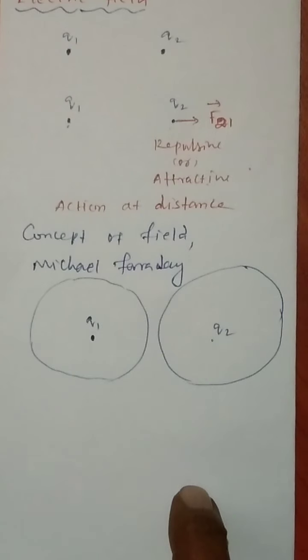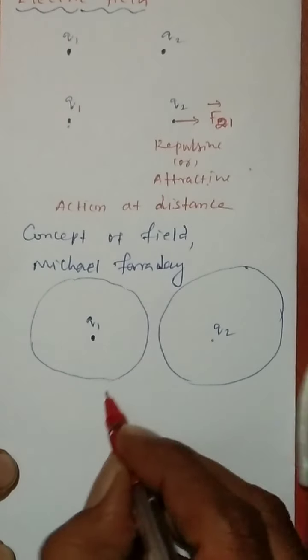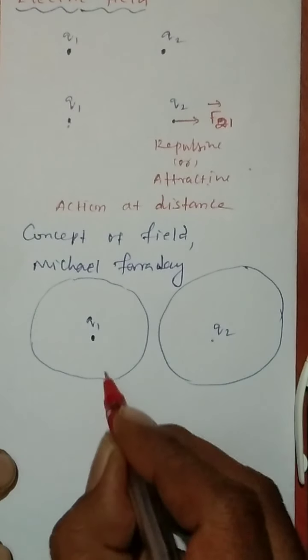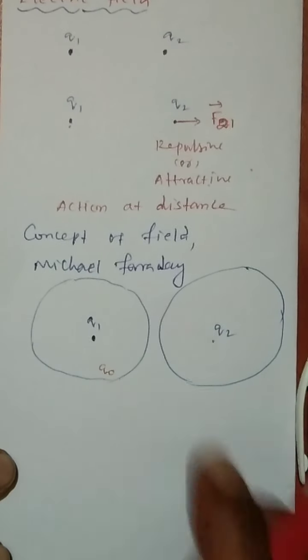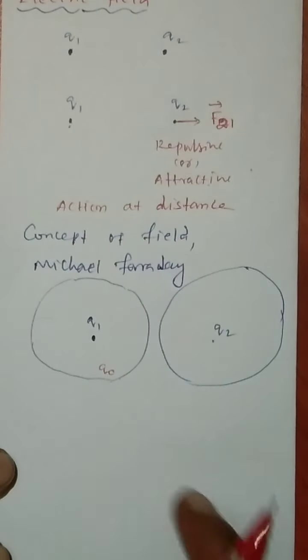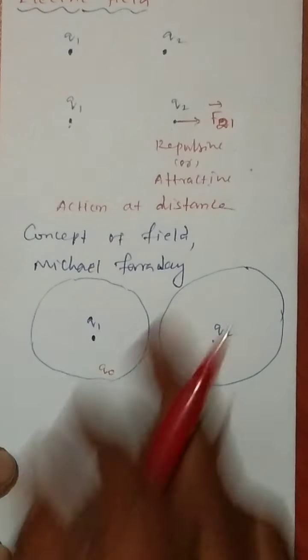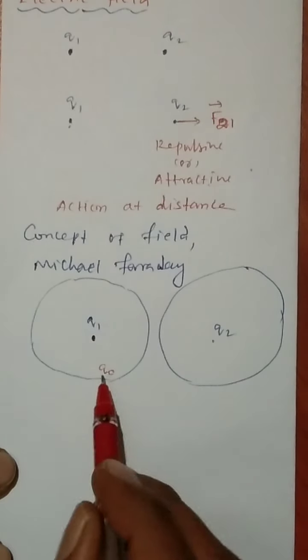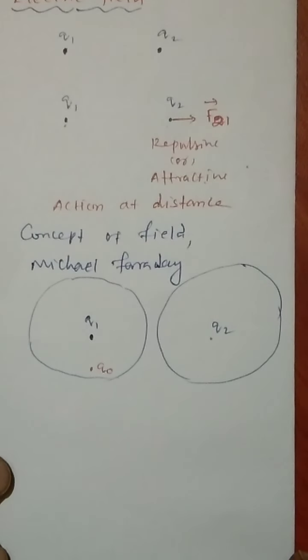சரி, if another charge is brought into its field, இன்னொரு சார்ஜை இந்த இடத்துக்கு கொண்டு வரும். இங்கே Q1 இருக்குது, I am going to bring a charge Q0. Q0 அப்படிங்கிற சார்ஜை I am bringing it into the electric field. எலக்ட்ரிக் ஃபீல்டுக்குள்ளே நான் கொண்டு வரேன். அப்போ என்ன நடக்கும், there is an interaction that takes place on the Q0.